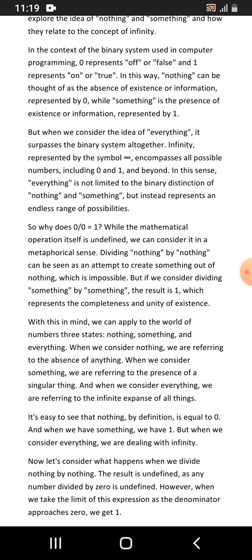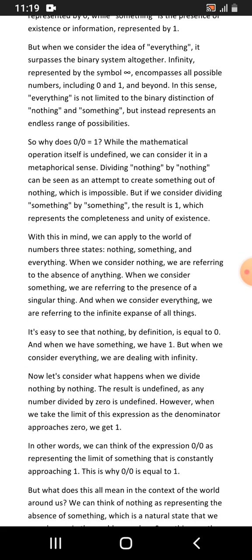While the mathematical operation itself is undefined, we can consider it in a metaphorical sense. Dividing nothing by nothing can be seen as an attempt to create something out of nothing, which is impossible. But if we consider dividing something by something, the result is 1, which represents the completeness and unity of existence.